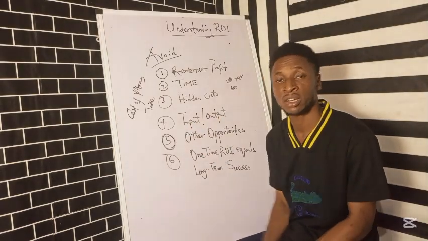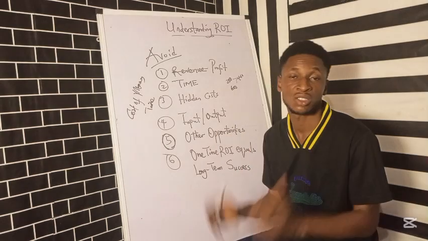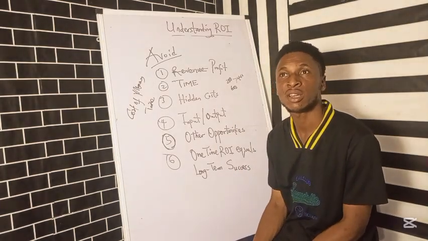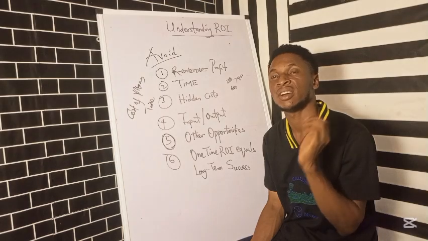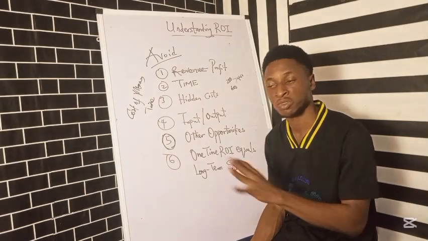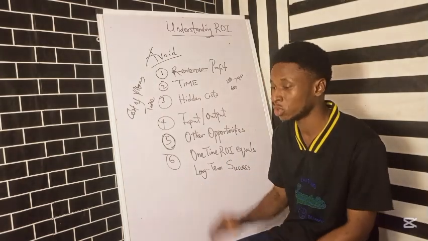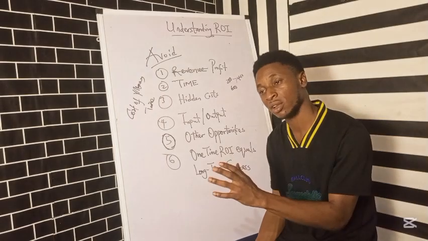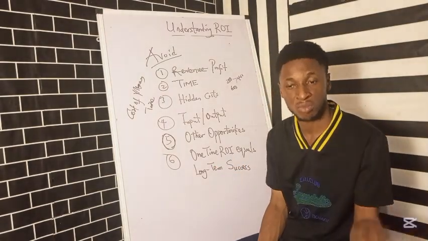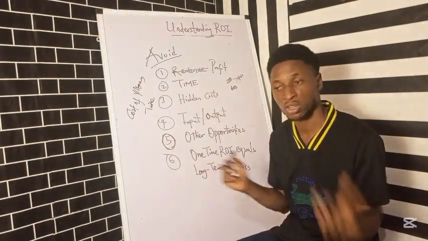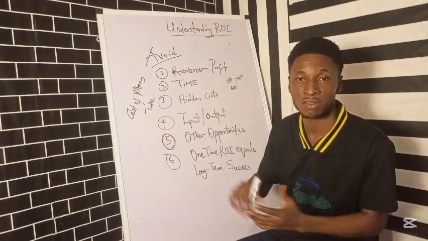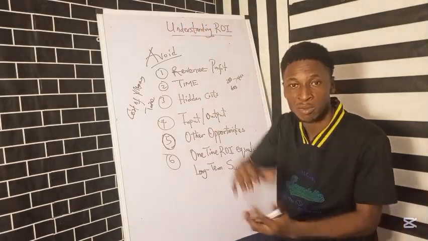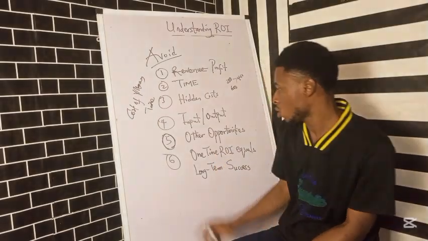Also, we have inputs and outputs. You ought to have a strategic and concise tracker for your input and your output. Make it simple, not complex, but every time you spend, you have to track it. All your earnings, you have to track them. So always track your spendings and your earnings so that you don't end up making a fool of yourself, thinking that you are making a high ROI when you're making a smaller ROI.